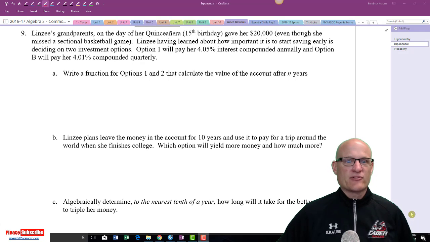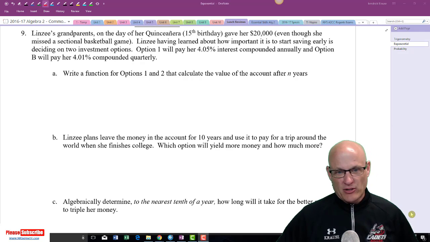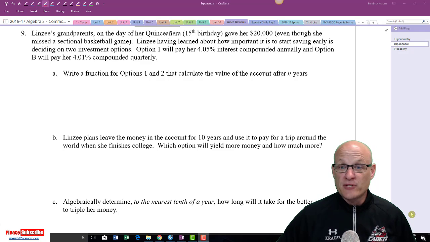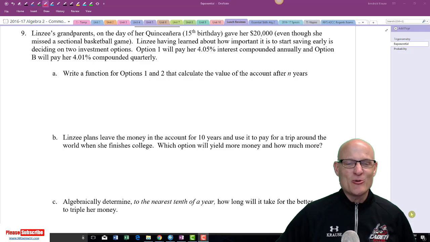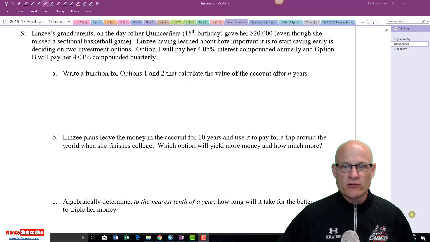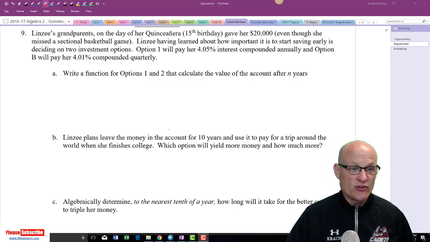So Lindsay's grandparents, on the day of her quinceañera, which is her 15th birthday, gave her $20,000, even though she missed a sectional basketball game. We were sad. Lindsay, having learned about the importance of saving early, decided on 2 investment options. Option 1 will pay her 4.05% interest compounded annually, and option 2 will pay her 4.01% compounded quarterly. So we have to write these equations up differently.